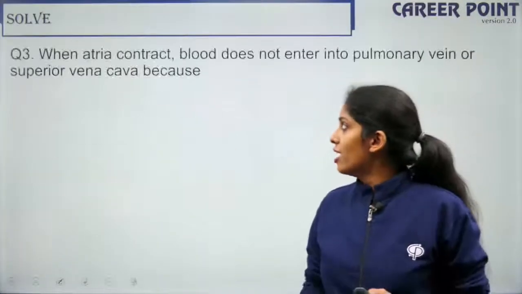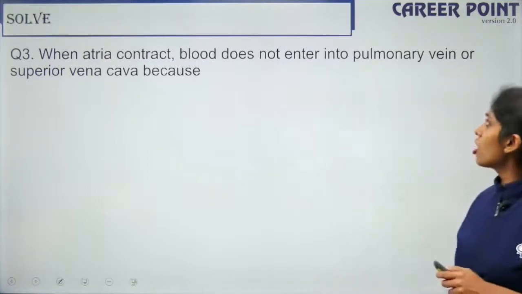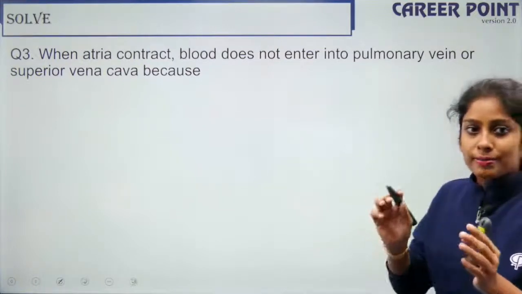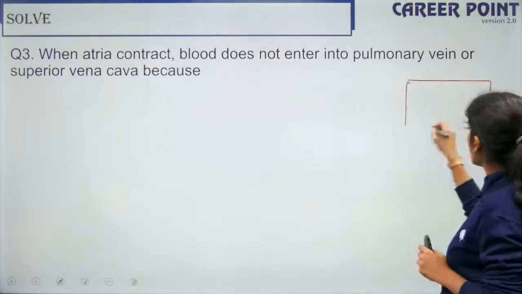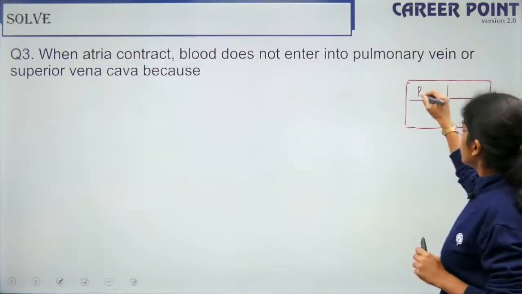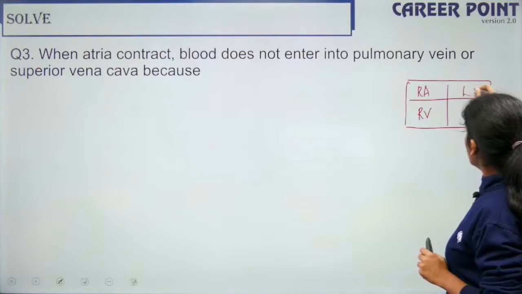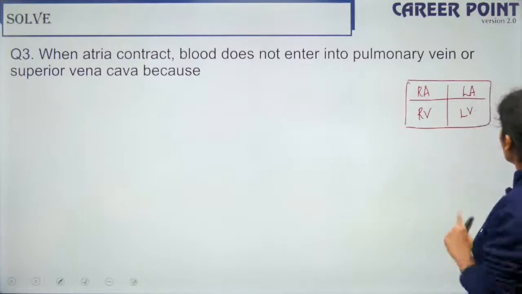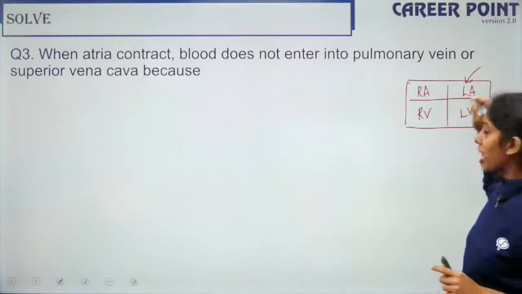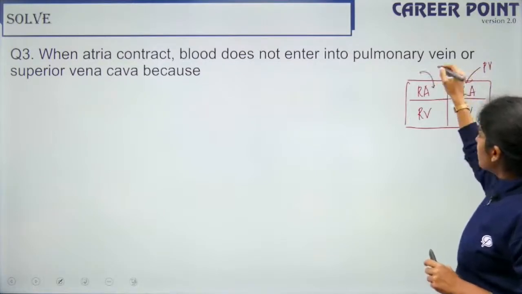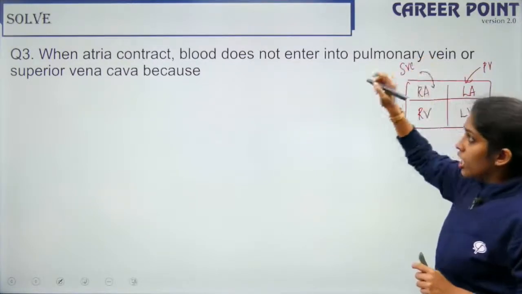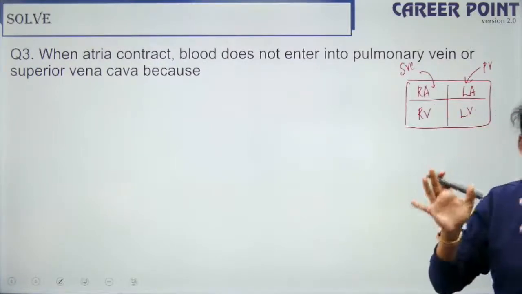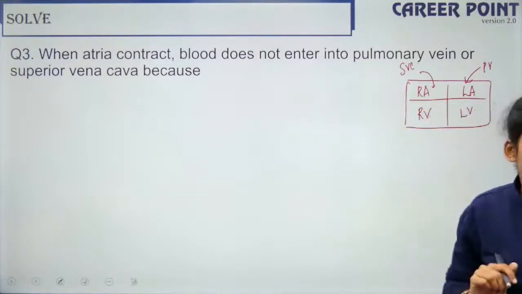So question number 3: when atria contract, blood does not enter into the pulmonary vein or the superior vena cava because. So let's see. We have the 4 chambers of the heart. This is how I taught you. This is right atria, right ventricle, left atria, left ventricle, right? So where is the pulmonary vein? What brings blood into the left atria is the pulmonary vein. What brings blood here is the superior vena cava. So when the atria contract, the blood does not enter into the pulmonary vein or the superior vena cava, meaning it does not go in the reverse direction, right?